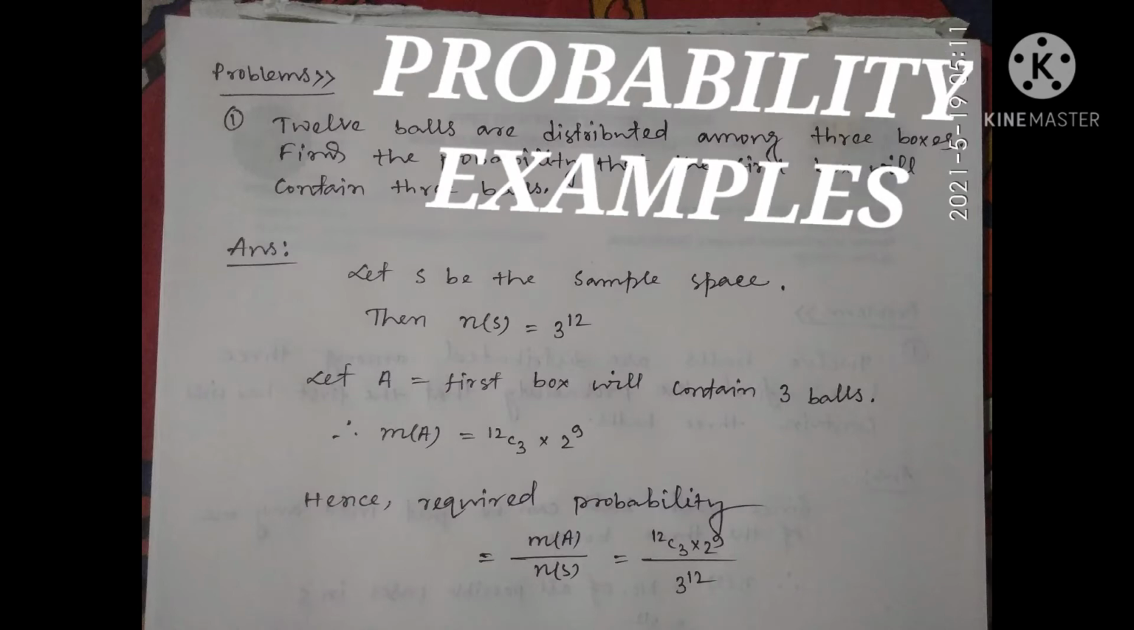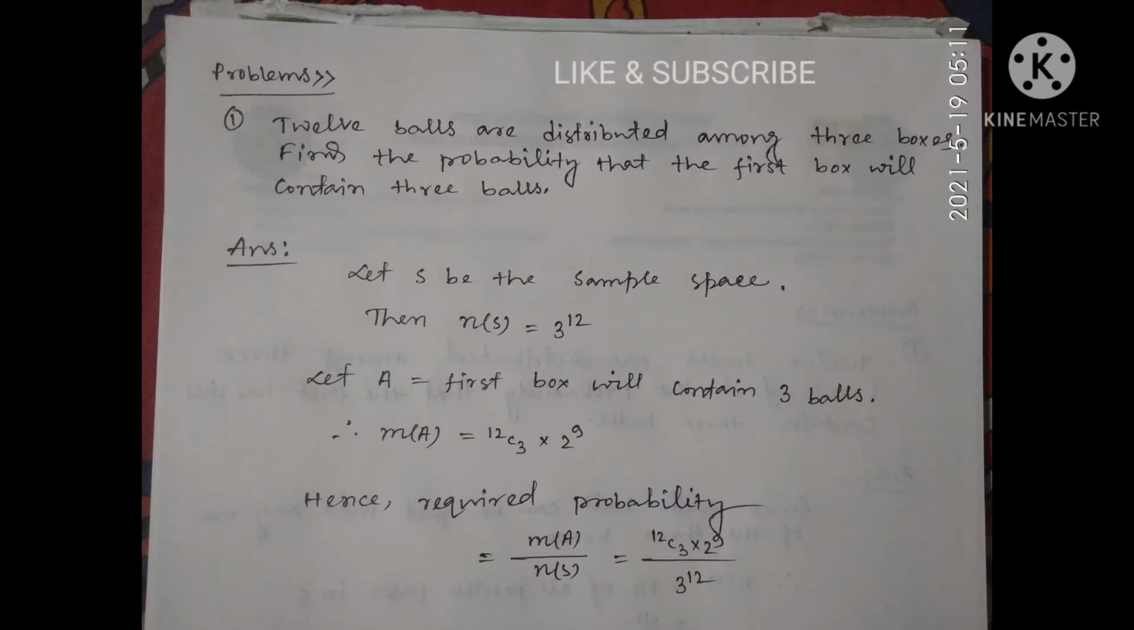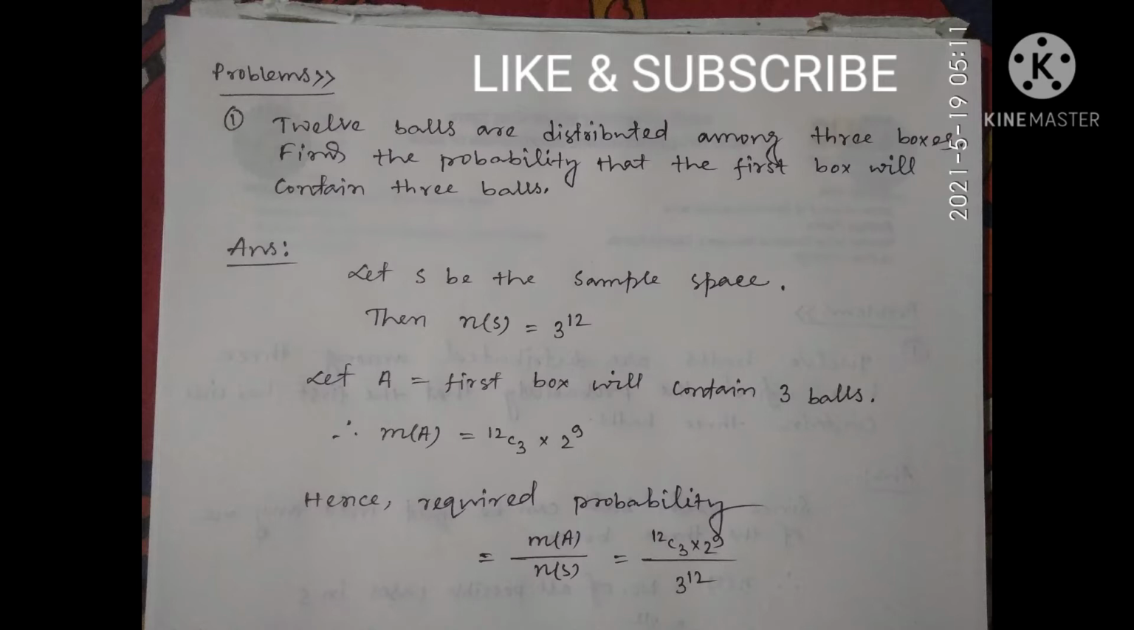Today we will discuss another problem related to probability. The problem is: 12 balls are distributed among 3 boxes. Then find the probability that the first box will contain 3 balls. Now we discuss the solution of this problem.